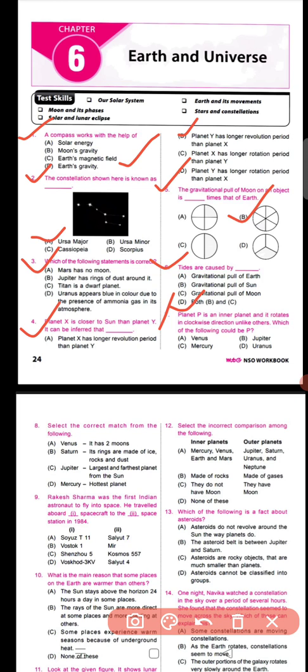Except for Venus and Uranus, two planets are there, Venus and Uranus. Out of these, Venus is an inner planet. So basically two planets rotate clockwise, Venus and Uranus, but out of these Venus is an inner planet. So you can go for option number A.